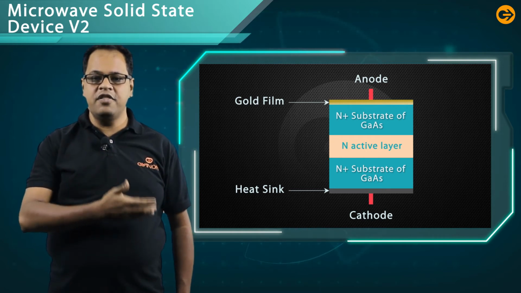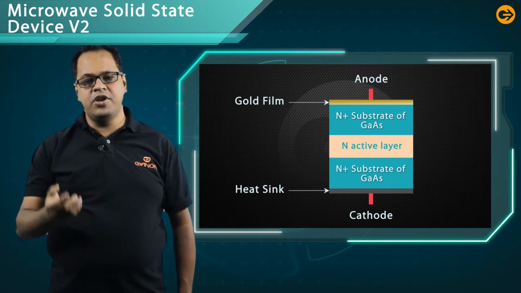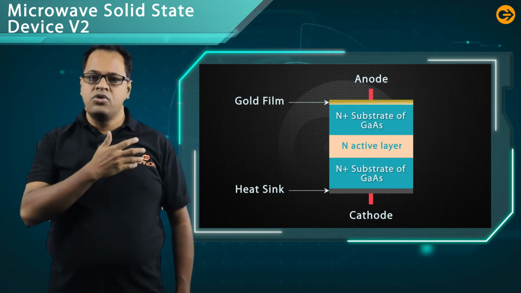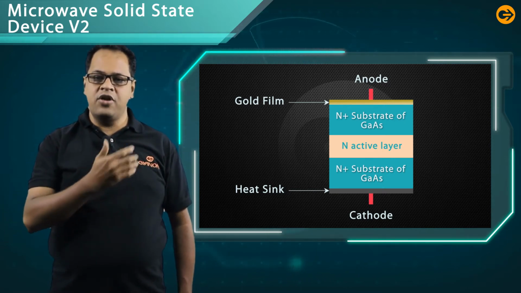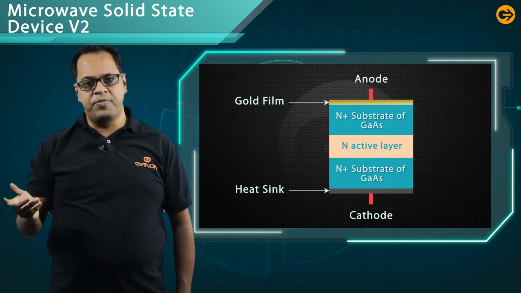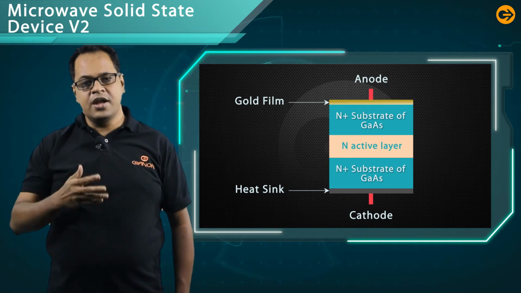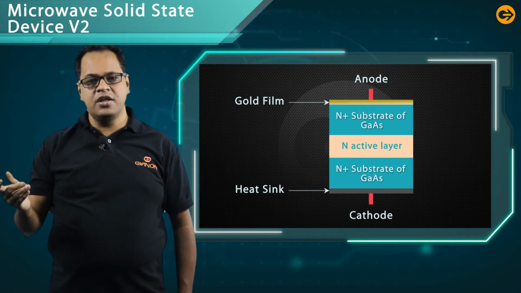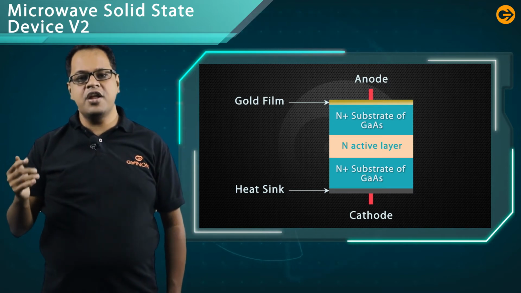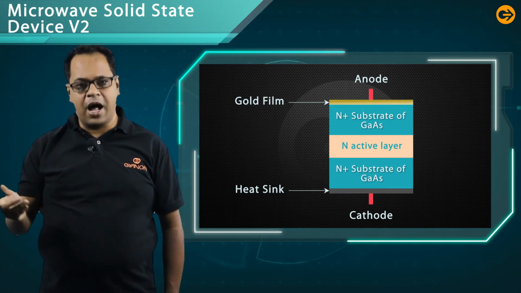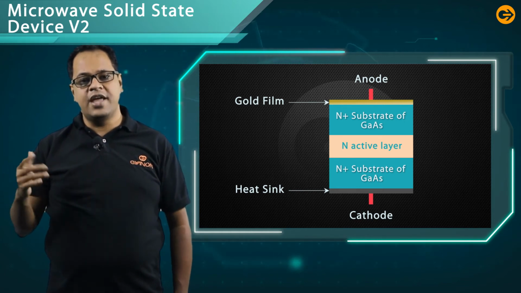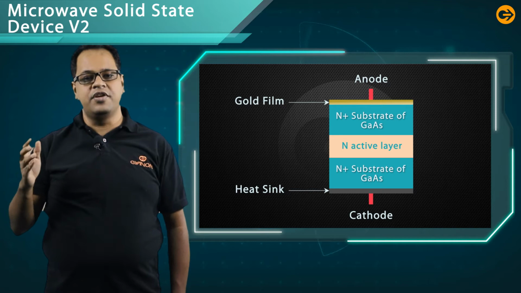That is the difference between the ordinary diode and the Gunn diode. Also, there are two terminals, one is anode and another is cathode, same as your diode principle. But in the Gunn diode, the signal is generated at microwave frequencies. Here, the signal is generated in the form of pulses, and the pulse is in the high frequency range, that means in the microwave frequency range.